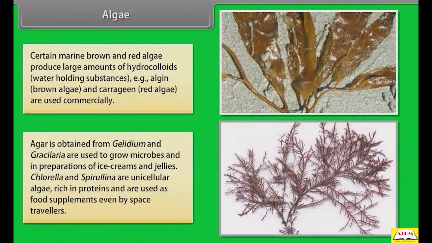Agar obtained from Gelidium and Gracilaria is used to grow microbes and in preparations of ice creams and jellies. Chlorella and Spirulina are unicellular algae rich in proteins and are used as food supplements even by space travelers.